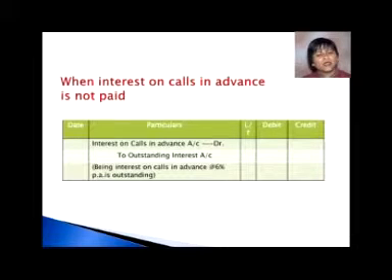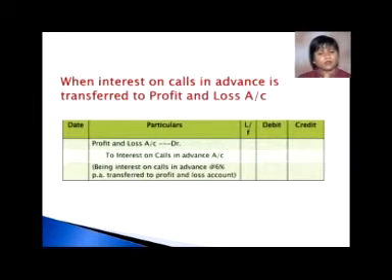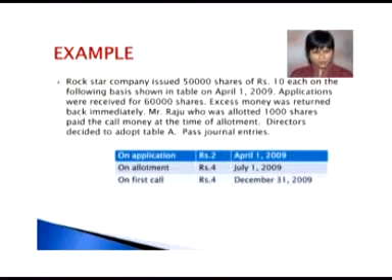Narration will be: being interest on calls in advance at this much percentage of rate of interest outstanding. Interest on calls in advance is transferred to profit and loss account. Our entry will be profit and loss account debit to interest on calls in advance account, and our narration will be: being interest on calls at rate of dash much percent, whatever we have decided, per annum transferred to profit and loss account. Now let us take one example.